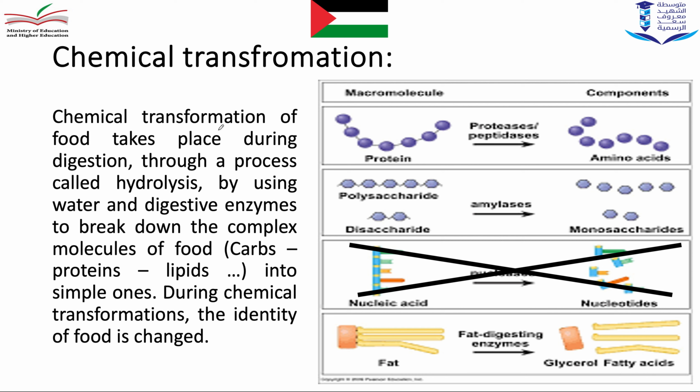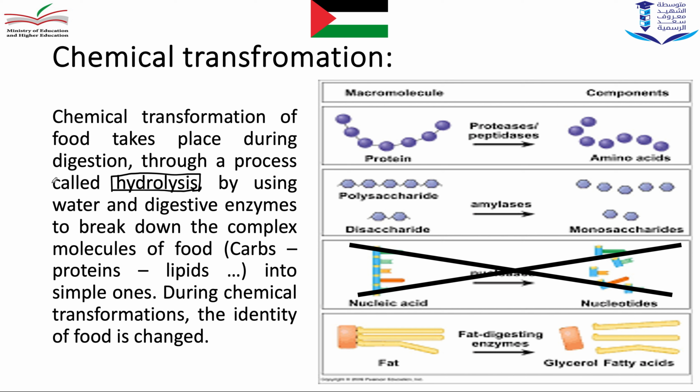A chemical transformation of food takes place during digestion through a process called hydrolysis. Hydrolysis means making the food simpler, cutting the food into simpler ones. So we need water. Hydrolysis means breaking down the substances in the presence of water.